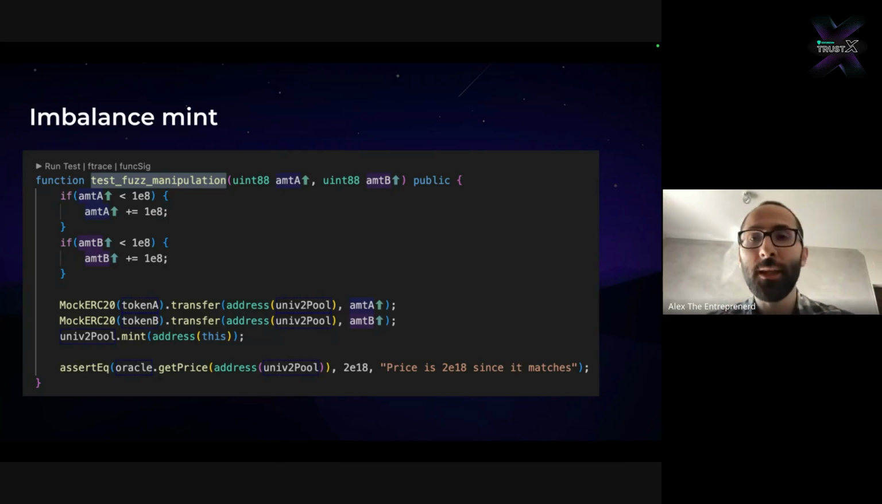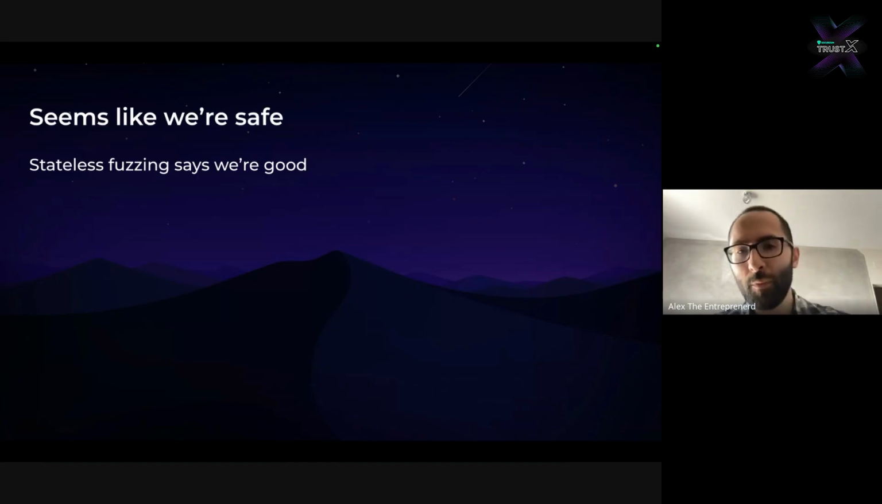So this is a clear example of fuzzing in a stateless way. It's great. It gave us some edge cases. It made us think about the system, but we'll see very quickly that it's limited. So we feel like we're good. I can tell you we're not.